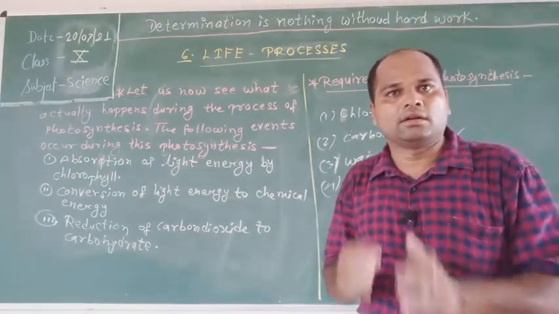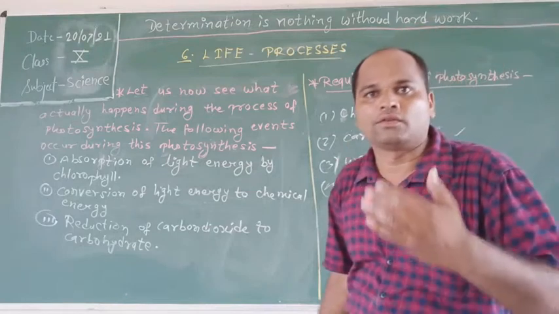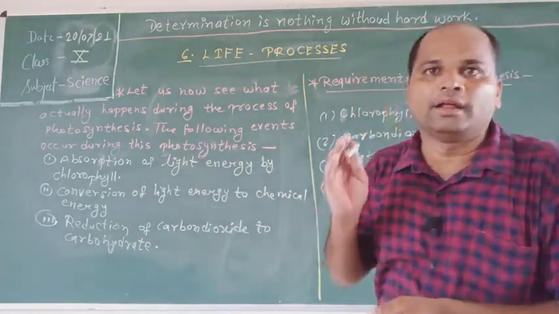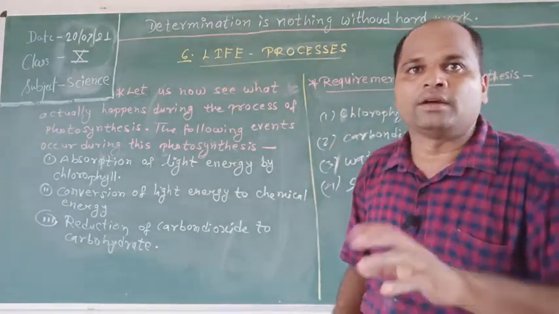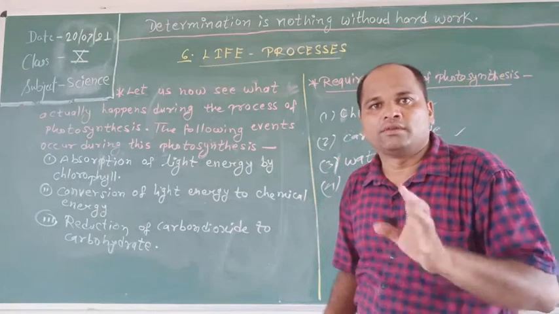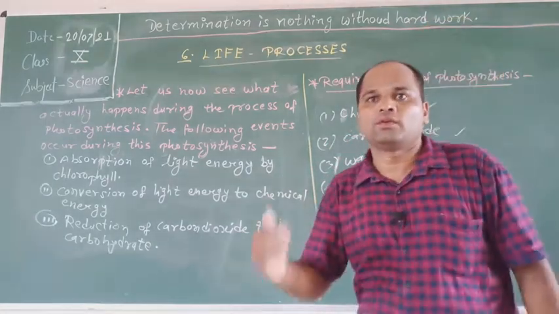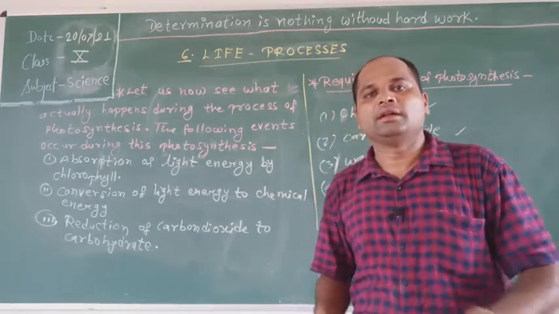About chlorophyll: plants contain photosynthetic pigments like chlorophyll and carotenoids. These pigments are found in the chloroplasts, which are structures present in plant cells. Chloroplasts are the actual site of photosynthesis in the leaf.